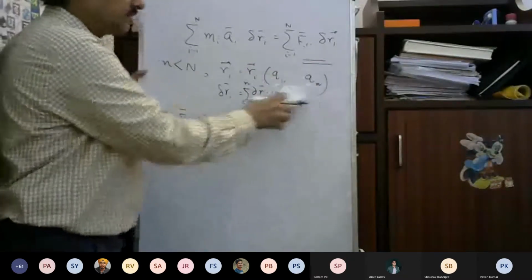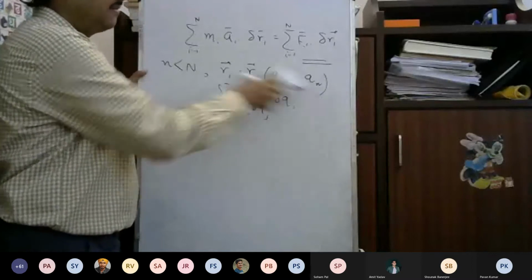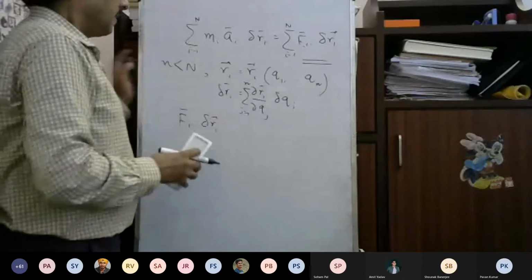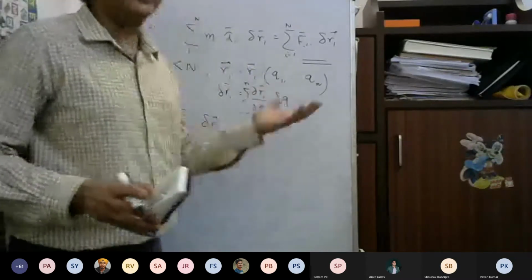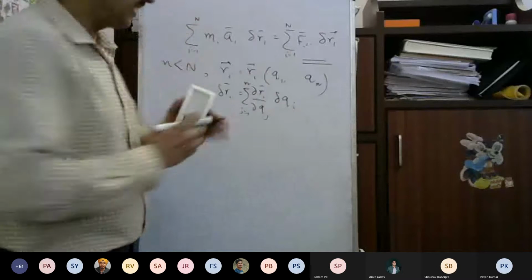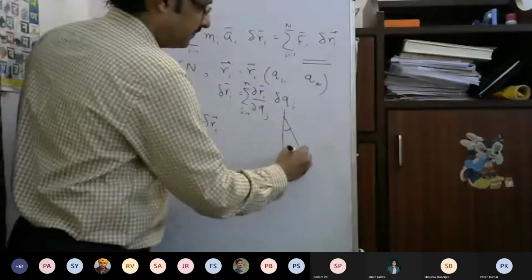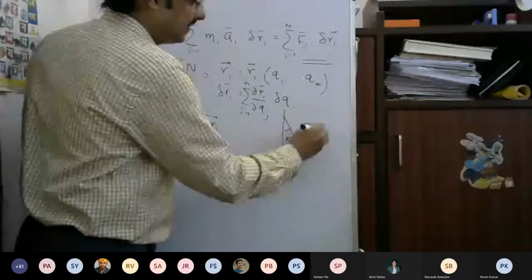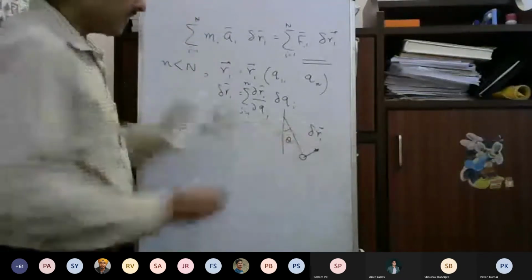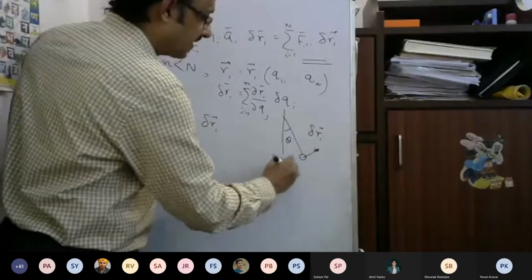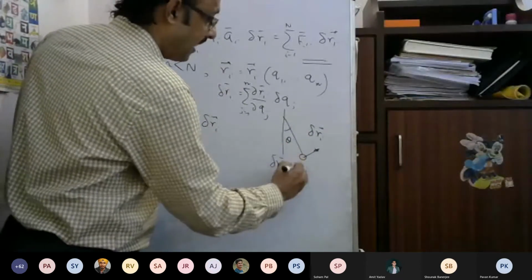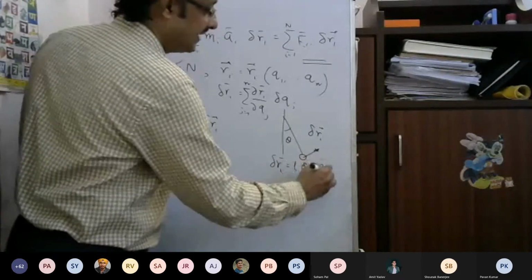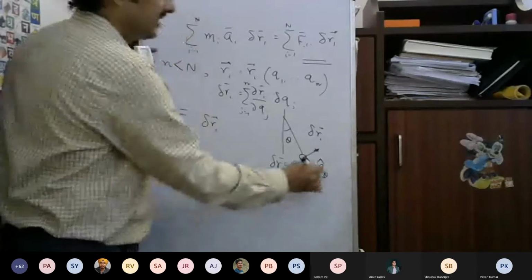Constraints are already satisfied when you consider this virtual displacement in terms of the generalized coordinates. For example, in the pendulum, delta theta can take any value. So the virtual displacement delta Ri will be in this direction, and it will be equal to L times delta theta, in the direction e theta. This direction is given.